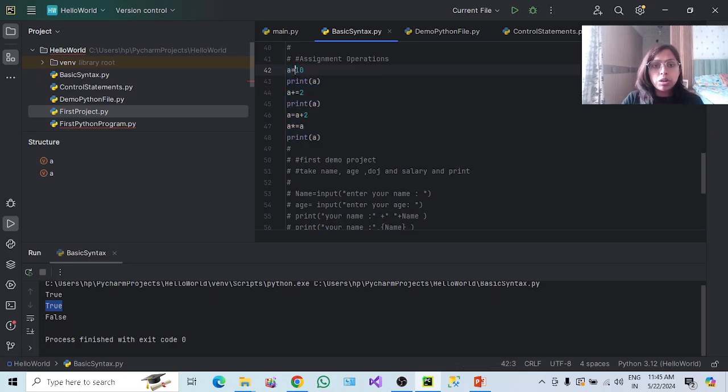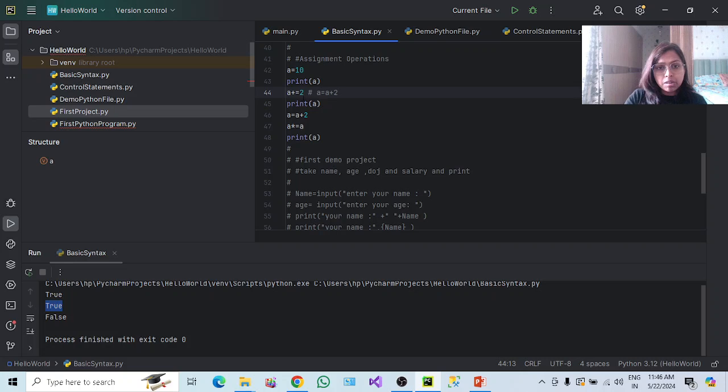First is equal to. If you wanted to assign a value 10 into the variable a, all you have to do is use this equal to. That's it. And then print it. There is one more assignment: plus equal to, minus equal to, multiplication equal to. So what does it mean? It is similar to a equal to a plus 2.